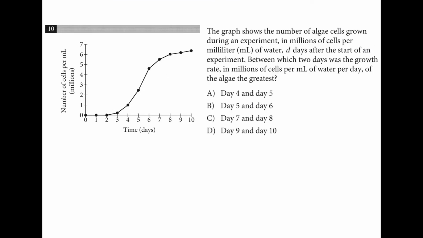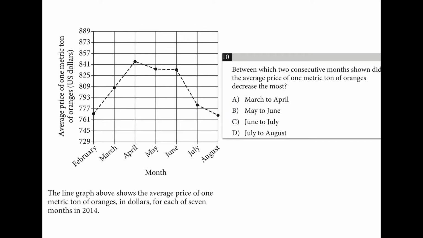Between which 2 days was the growth rate in millions of cells per milliliter of water per day of the algae the greatest? So there's some big growth happening here in particular. I think between 5 and 6 is the steepest slope. Between which 2 consecutive months did the average price decrease the most? So these two right here have the steepest decline. So that is from June to July.